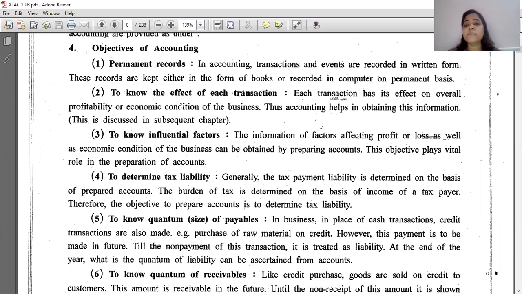Take an example. Recently, one piece of news was circulated. Hero Cycles, heard about it? They had cancelled the contract with a Chinese company. They had a deal with them of 900 crores. So, what is the effect of this transaction? If it had gone through with the deal, Hero Cycles would have benefited technology-wise and economically, right? In the same way, every transaction, either small or big.